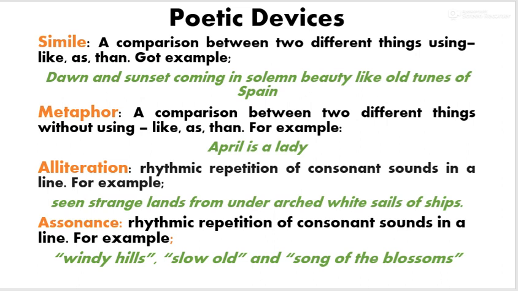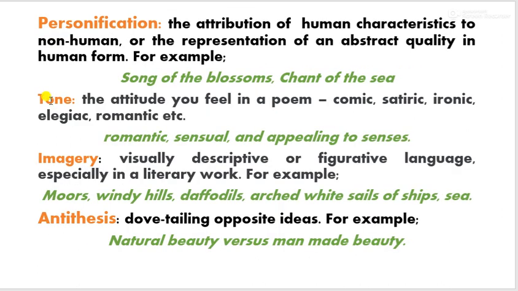Personification I have talked about. Songs of blossoms, chant of the sea. What is the tone? It's the attitude you feel in the poem, the attitude of the poet that readers feel in the poem. So here the tone is romantic. A poem can have a comic tone, it can have satiric, ironic, elegiac, or romantic, and this poem has a romantic tone because it talks about romantic things like lips, hair, and eyes.